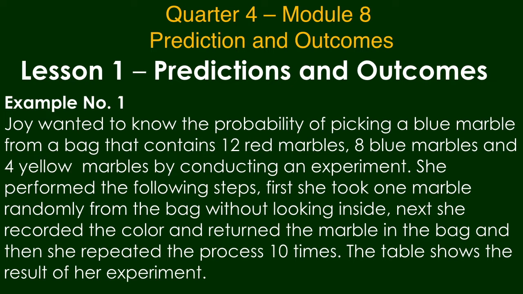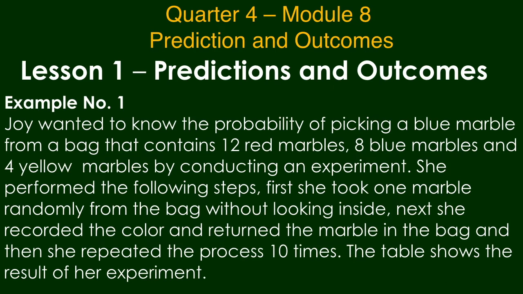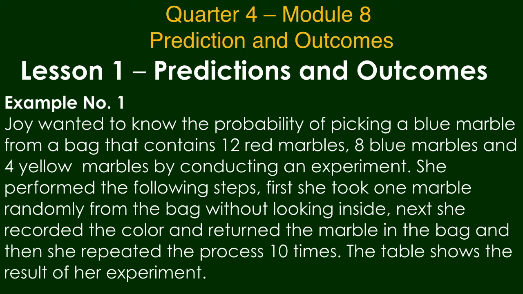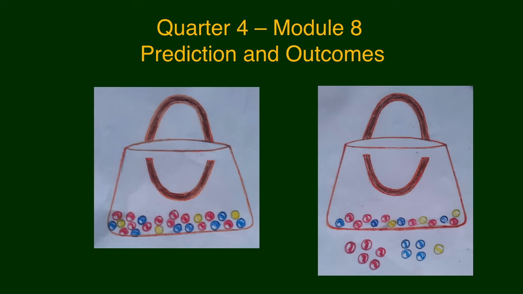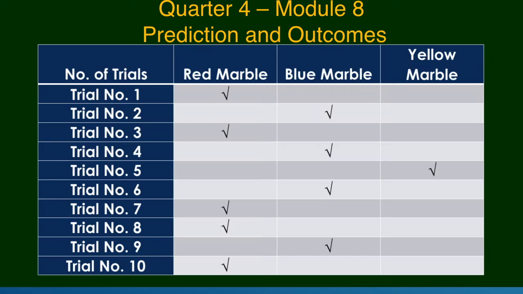Joy wanted to know the probability of picking a blue marble from a bag that contains 12 red marbles, 8 blue marbles, and 4 yellow marbles by conducting an experiment. She performed the following steps. First, she took 1 marble randomly from the bag without looking inside. Next, she recorded the color and returned the marble in the bag, and then she repeated the process 10 times. The table shows the result of her experiment.